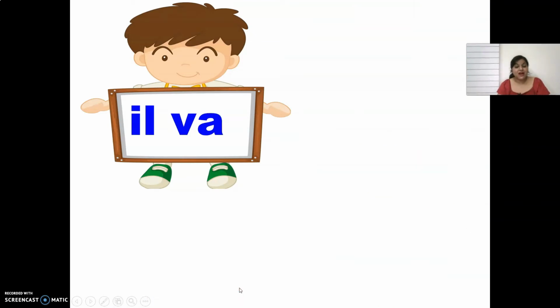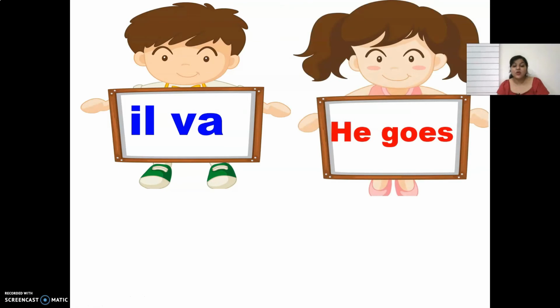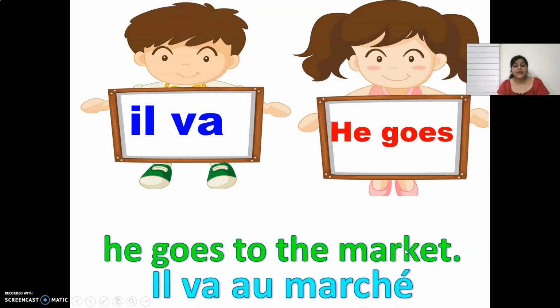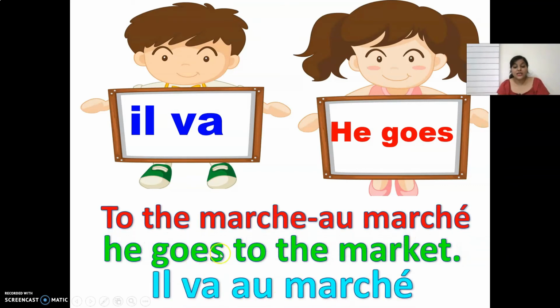Then il va means he goes. So if I want to make the sentence he goes to the market, I would say il va au marché. He goes, il va, to the market, au marché.